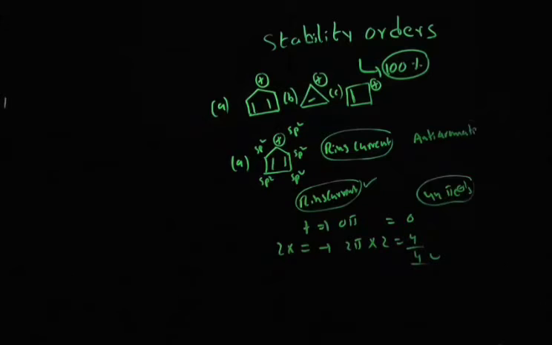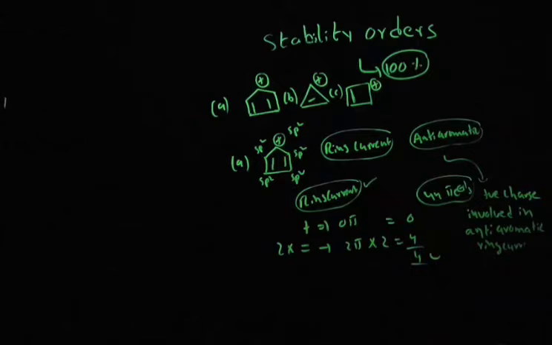So if a positive charge is involved in anti-aromatic ring current, it is least stable. Very important point.